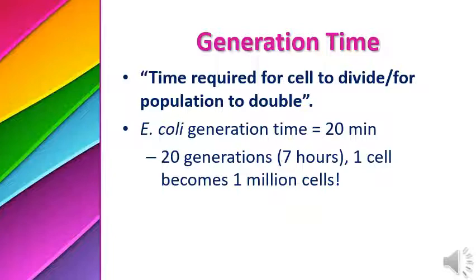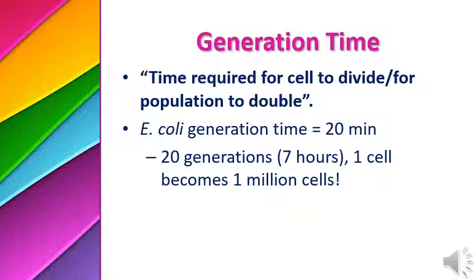coli has a generation time of 20 minutes. It means the bacterium Escherichia coli becomes double after every 20 minutes. Suppose one Escherichia coli is present in a nutrient medium.